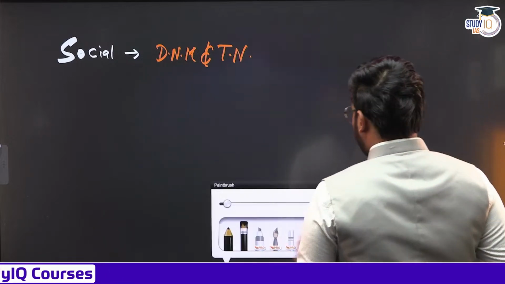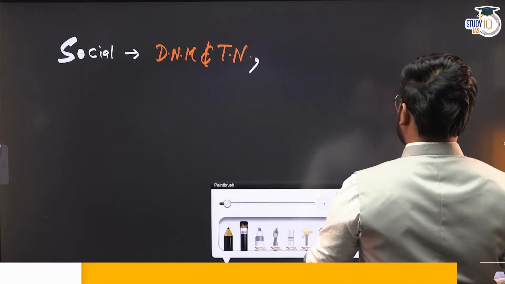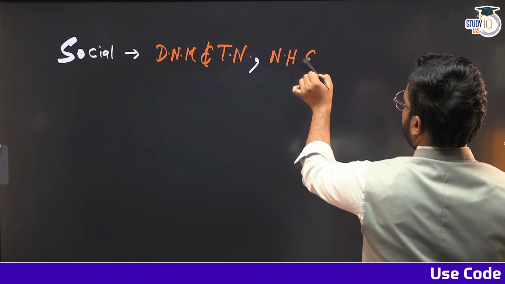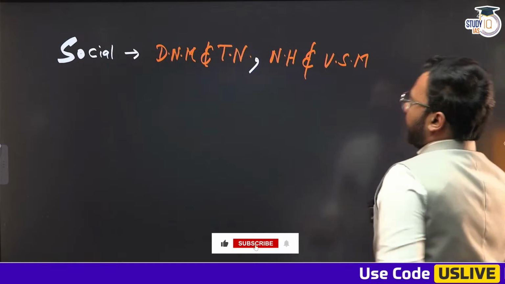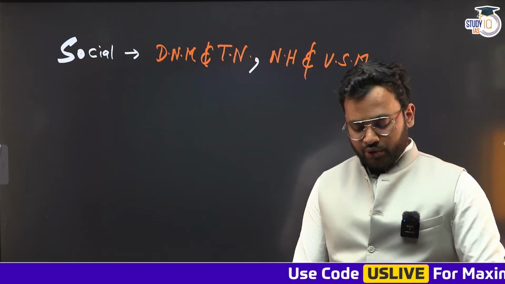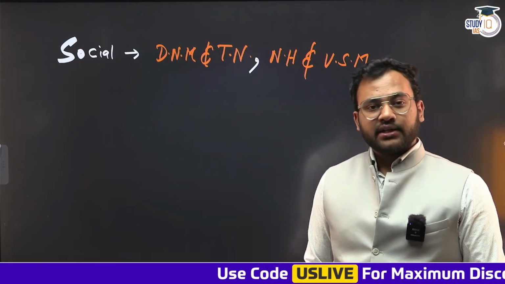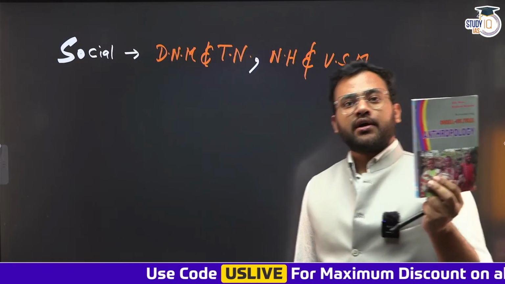All right. After this, there are certain other books. There is a book by two authors, Nadeem Hasnain Sir and U.S. Mishra. And this book name is also similar to the first one, that is Introduction to Socio-Cultural Anthropology. The first one is Introduction to Social Anthropology. This is Introduction to Socio-Cultural Anthropology, and it is by U.S. Mishra and Nadeem Hasnain.